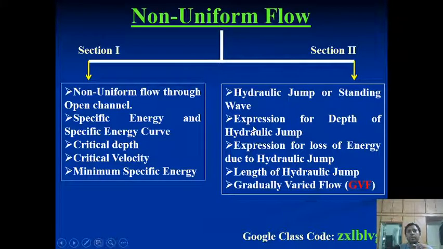Then I will refer to the depths of the hydraulic jump, how you find the depth before the hydraulic jump and at the end of it, meaning the depths D1 and D2. Then we'll derive the expression for loss of energy due to the hydraulic jump, then length, and the last one is gradually varied flow.